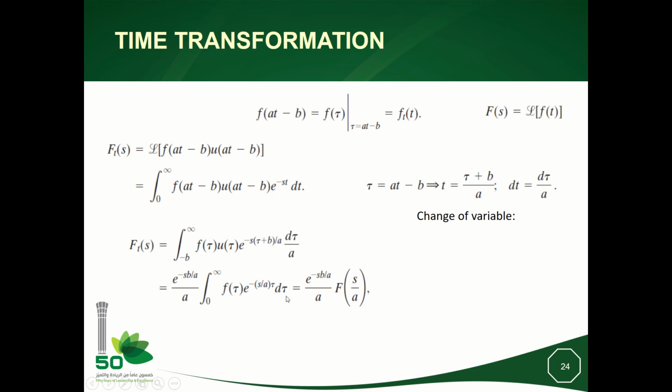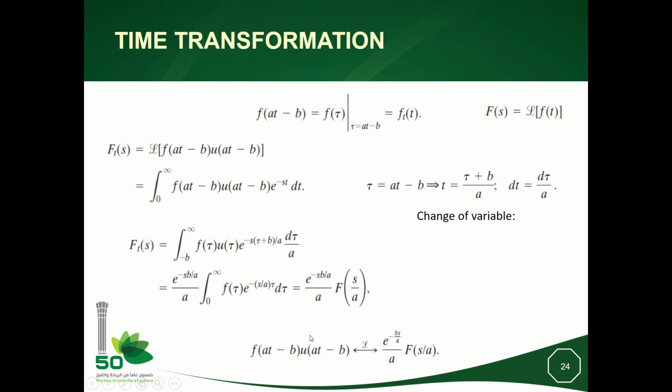So we see clearly that we have the first term, which is here, and the integral expression here is nothing but the Laplace transform of f(t) evaluated at the argument s over a.